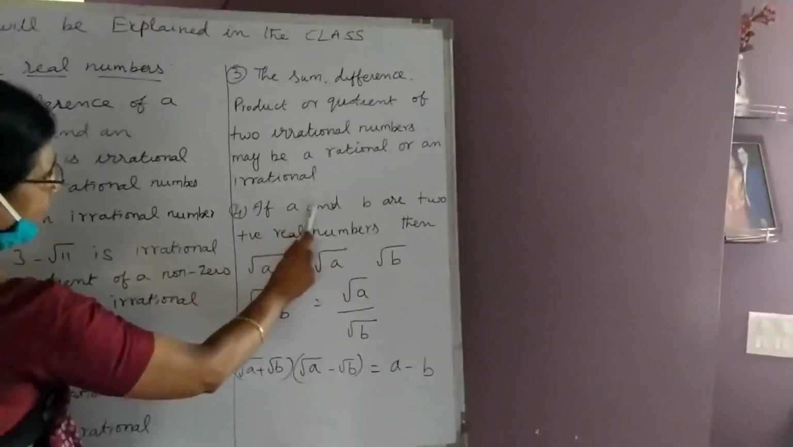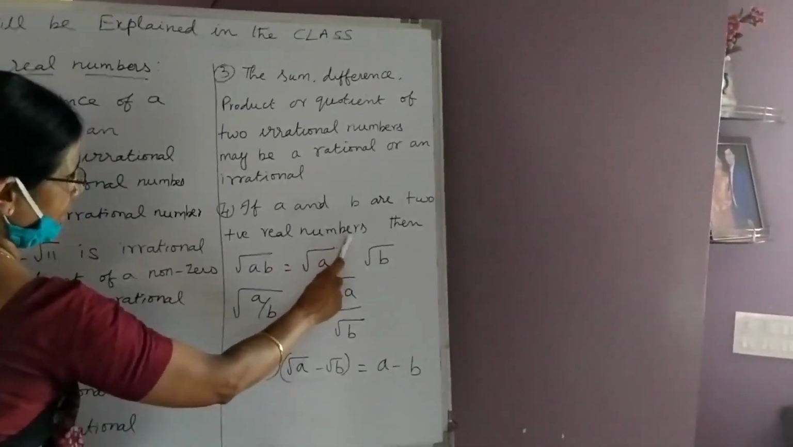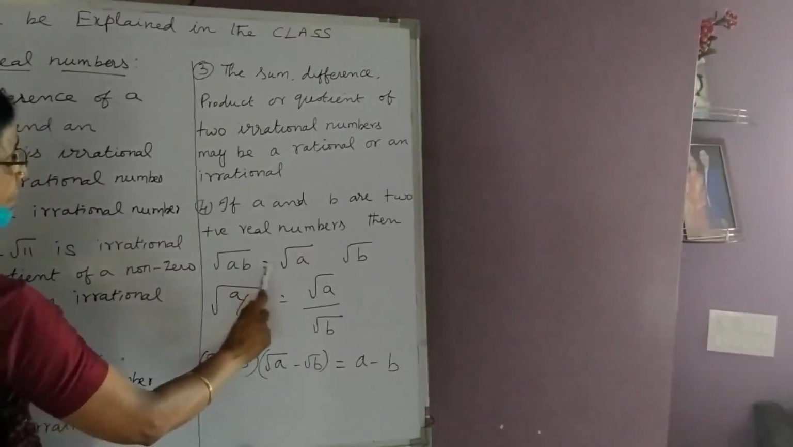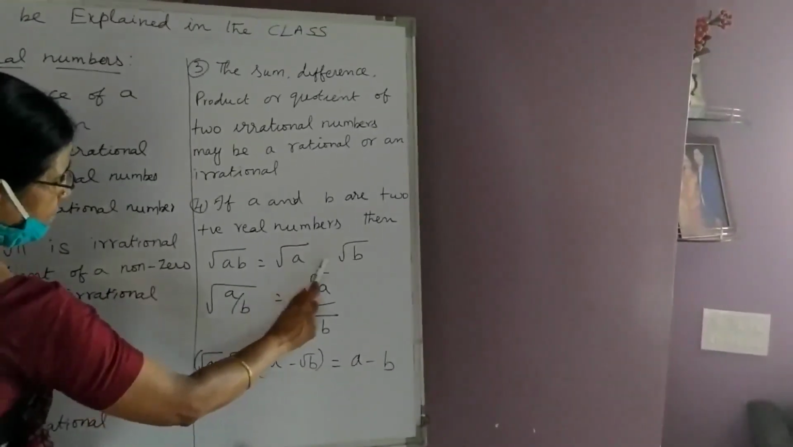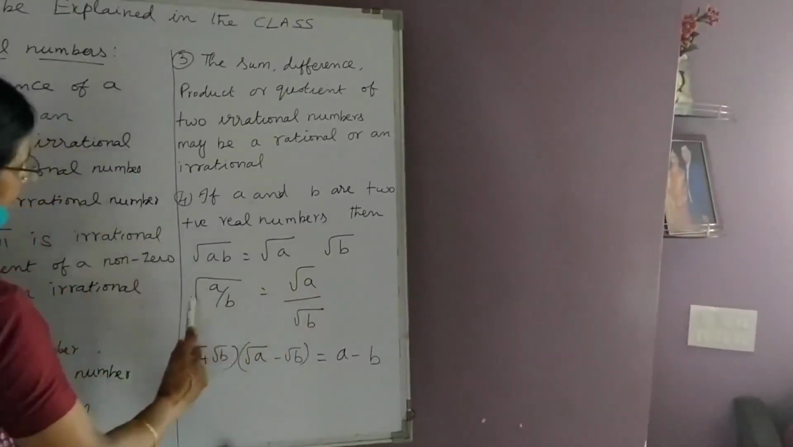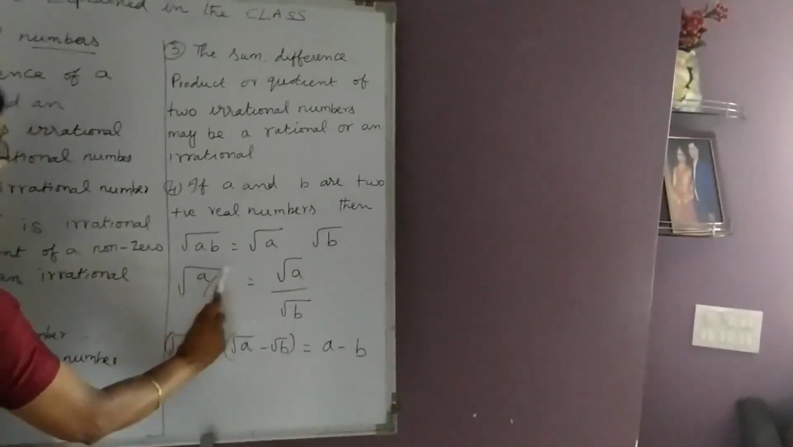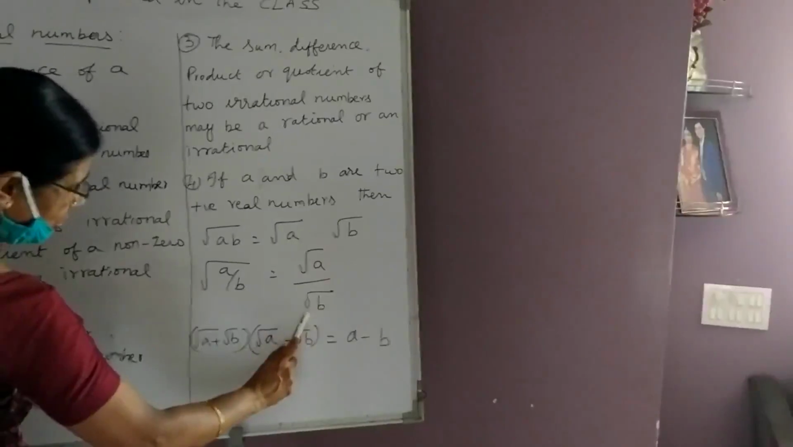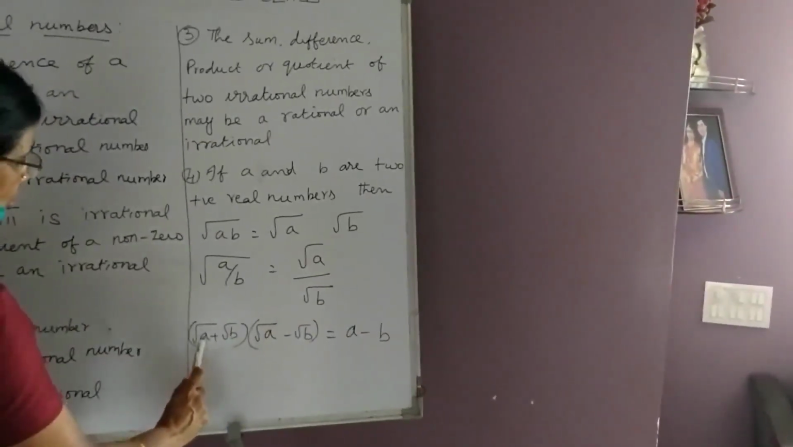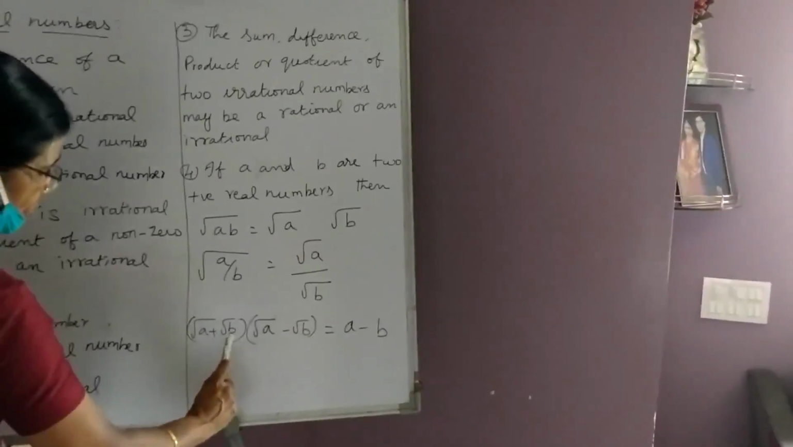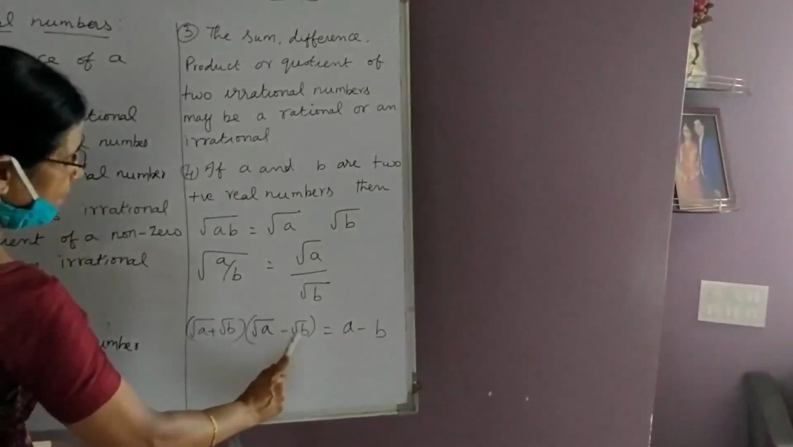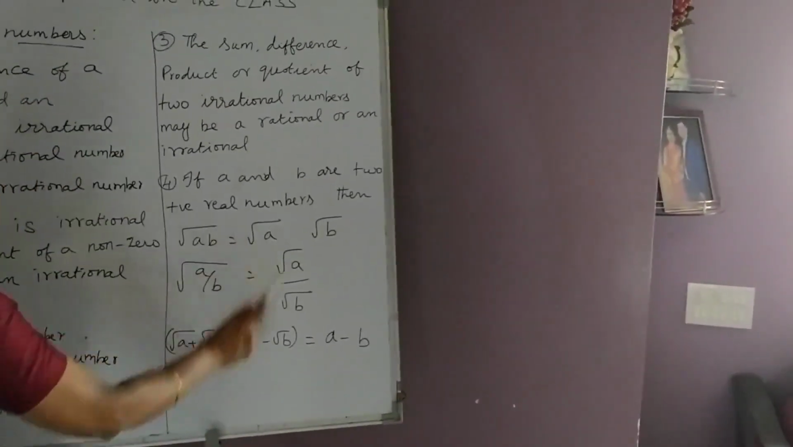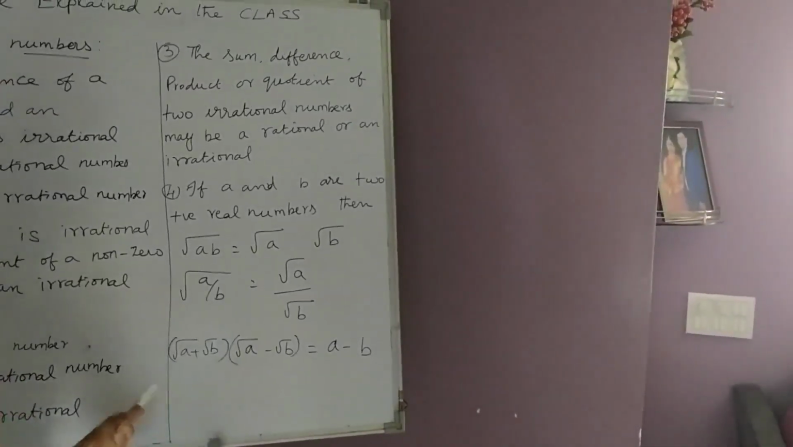The fourth point is, if A and B are two positive real numbers, remember, positive real numbers, then root of AB can be splitted as root of A multiplied by root of B. Similarly, quotient, division of root of A upon B is equal to root A divided by root B. Root of A plus root of B multiplied by root of A minus root of B is equal to A minus B. So we have to remember all this to complete the next exercise.